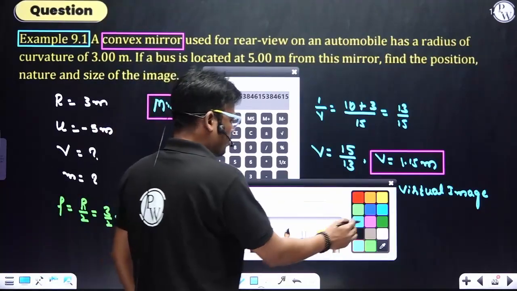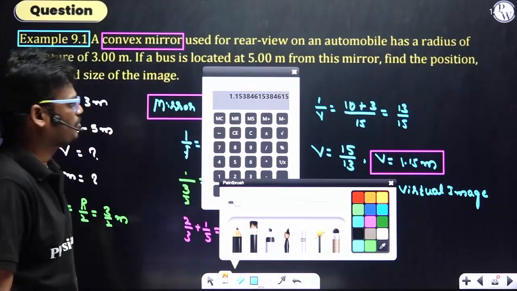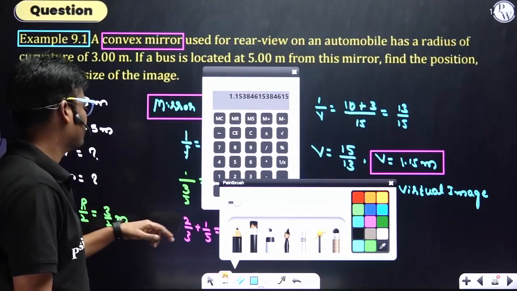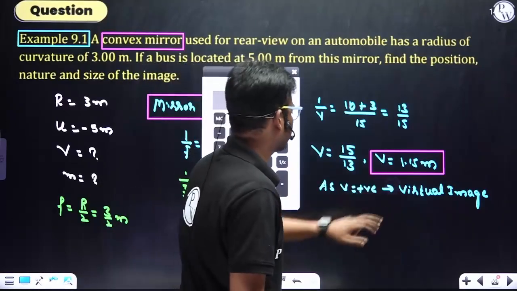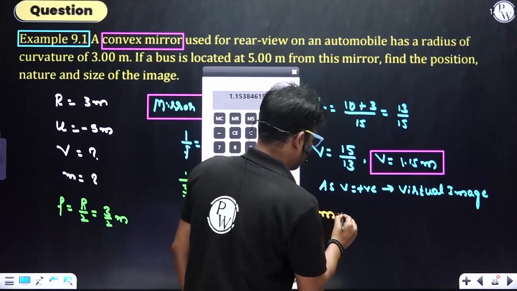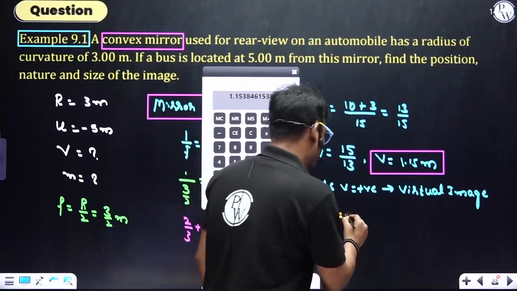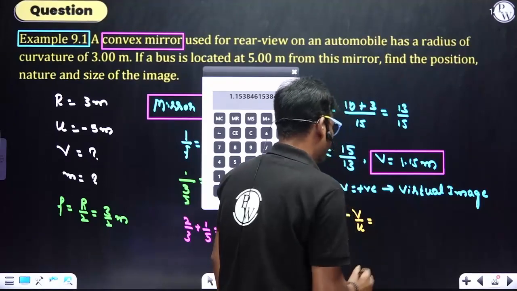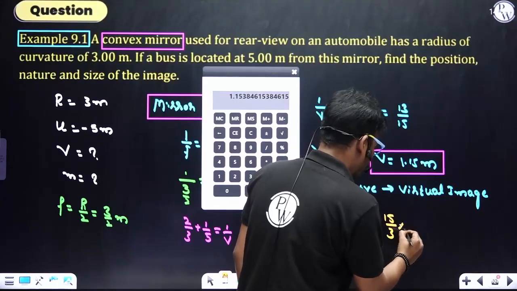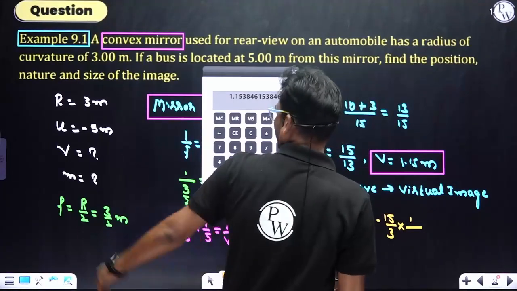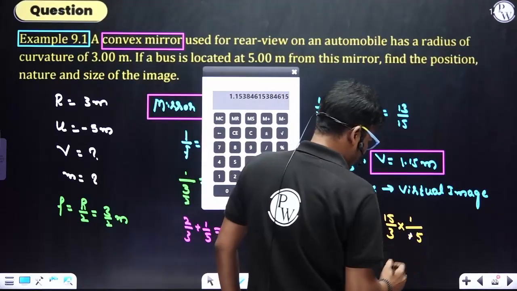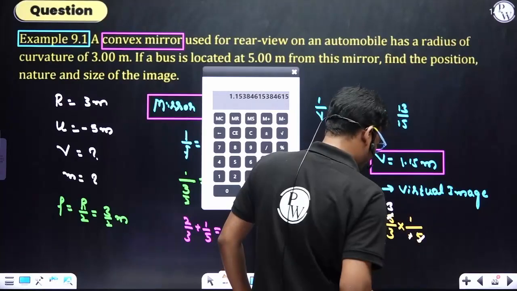So the next question, what they have asked: find the position. Position is clear, that is 1.15 meter. Nature is virtual. Size means the size of the image, that is magnification you can consider. Magnification is nothing but minus v divided by u. The v value is 15 divided by 13, into 1 divided by the u value, that is minus 5. So here you can see the minus signs cancel, and 5 ones are 5, 13 threes are, right?